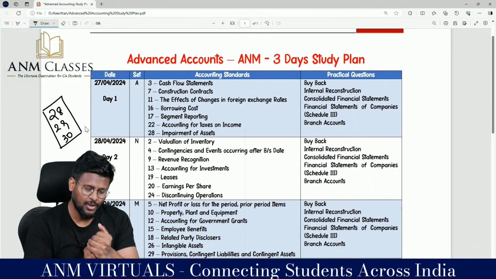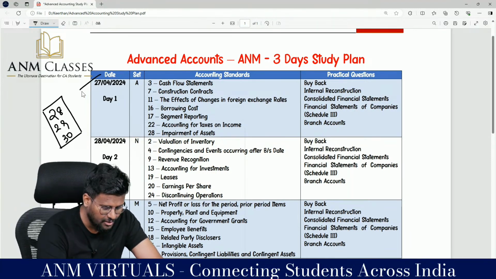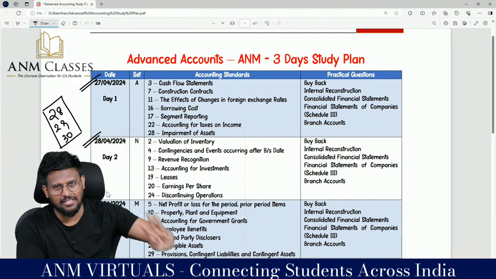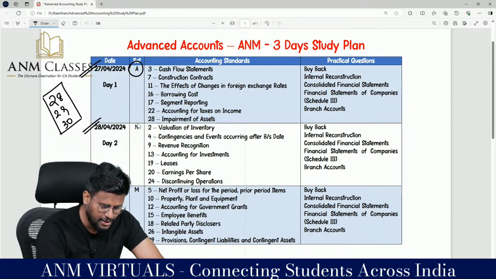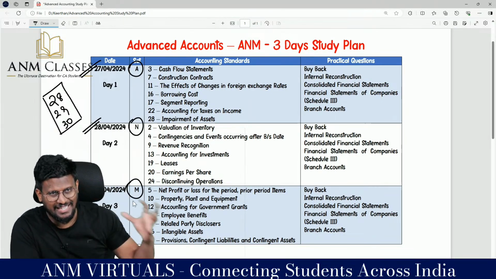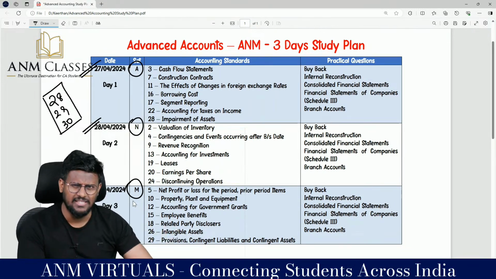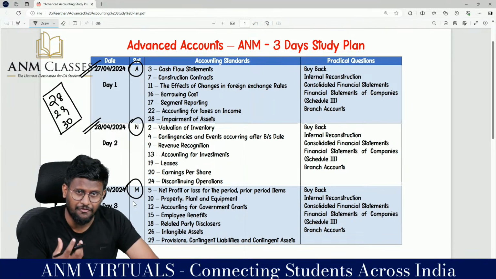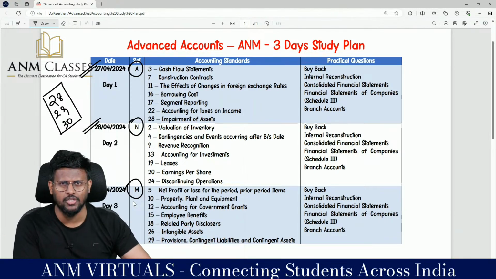days. So I have planned like this for 28, that is from tomorrow, 29, day after tomorrow, and 30, that is the third day. You prepare like this. I have classified the AS into A, N, M. That is set A, set N and set M. I have not skipped any AS saying that these are A category AS, this AS will come in exam. Like that cushion we don't have, because this is the first time they are going to test. And 30 AS are there. There are so many permutations and combinations for ICAI.